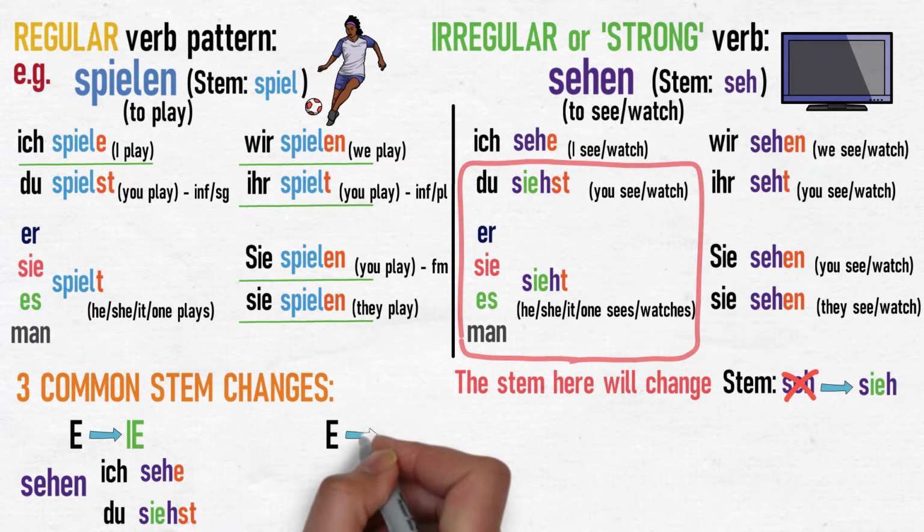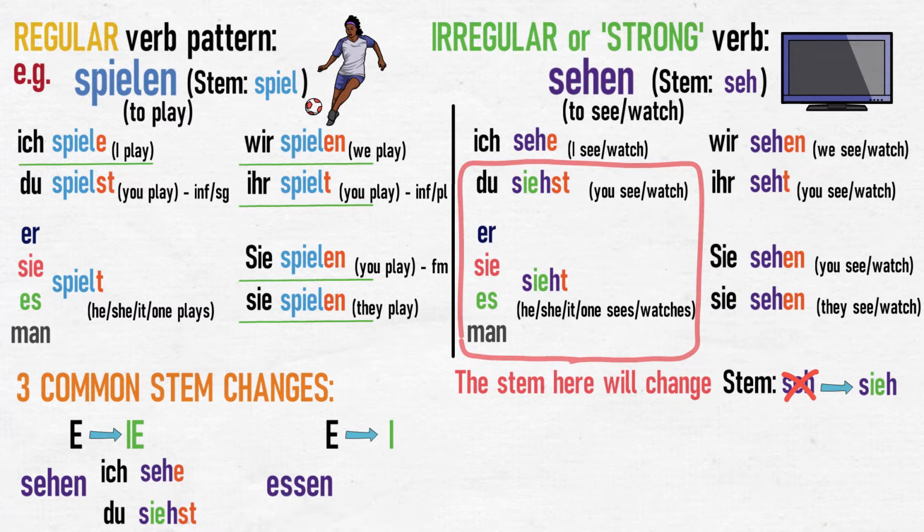The letter E changing to an I, as is the case with the verb essen, to eat. For example, ich esse, du isst. Sie, es, man isst. Wir essen, ihr esst, sie essen, sie essen.